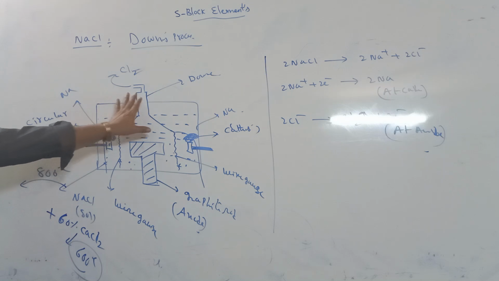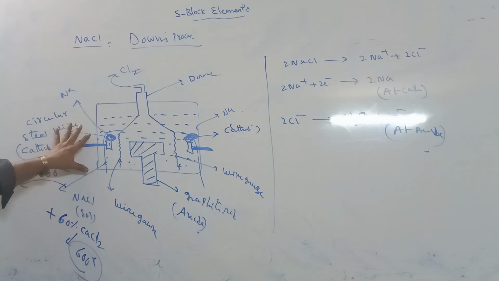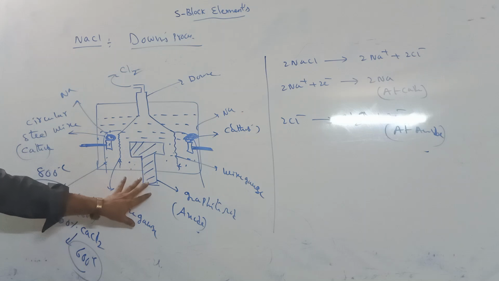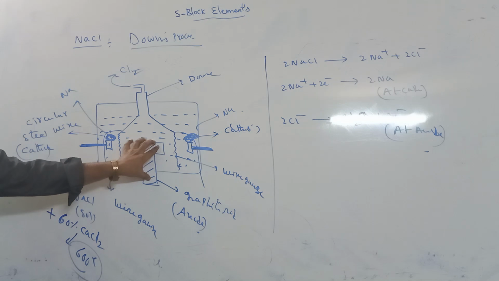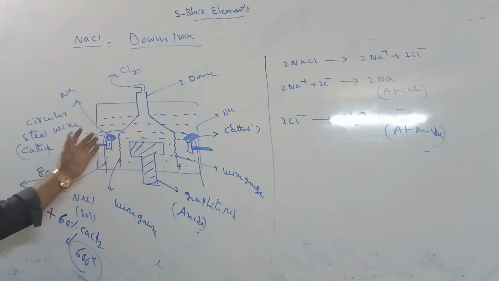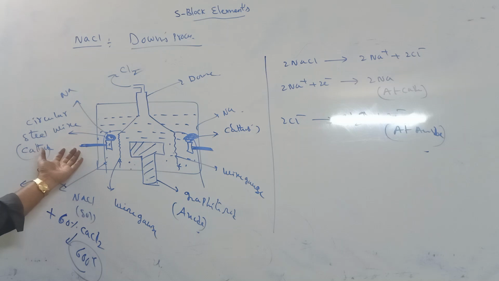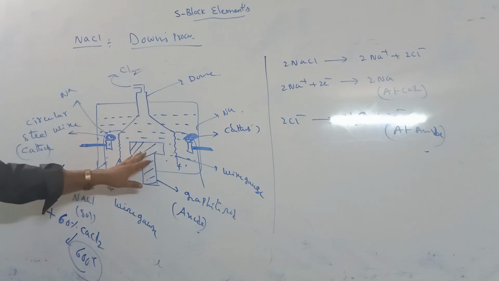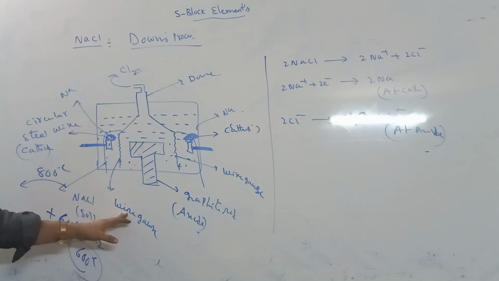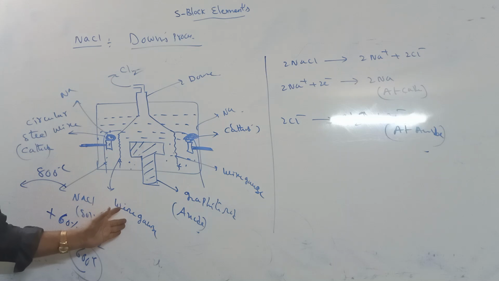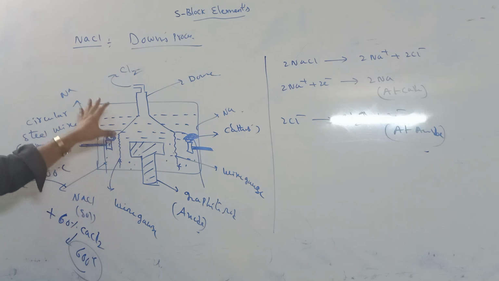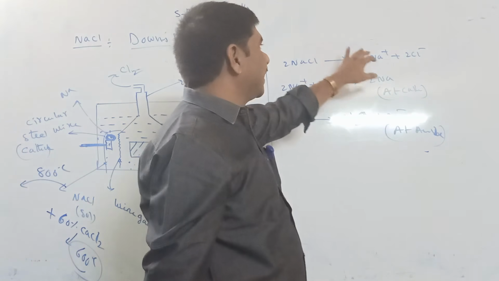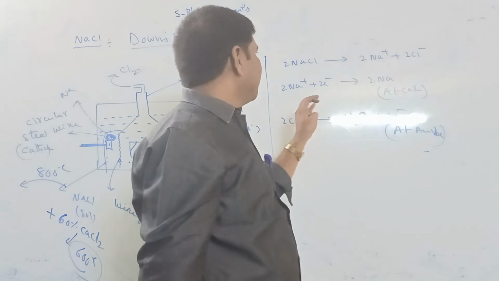So in the Downs process, they take a rectangular iron tank filled with NaCl solution, and down there is a graphite rod that acts as anode. Beside it, steel wires act as cathodes. Above there is a dome. Cathode and anode are separated. When electrolysis happens, NaCl is ionized as Na plus and Cl minus.